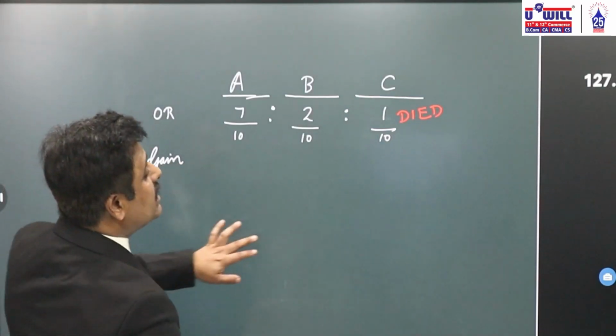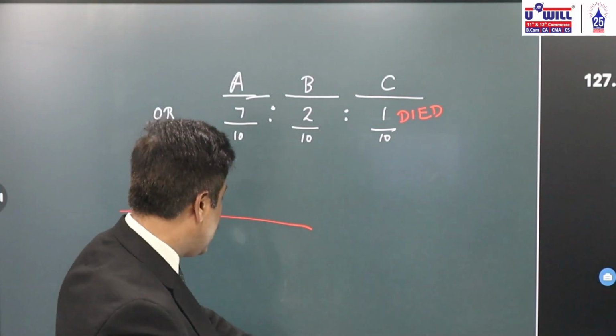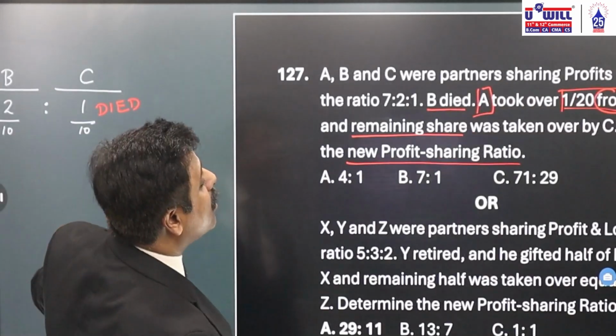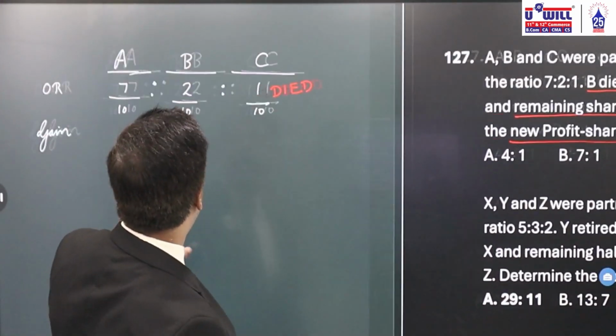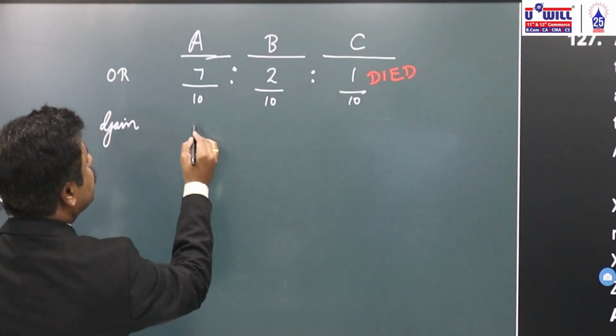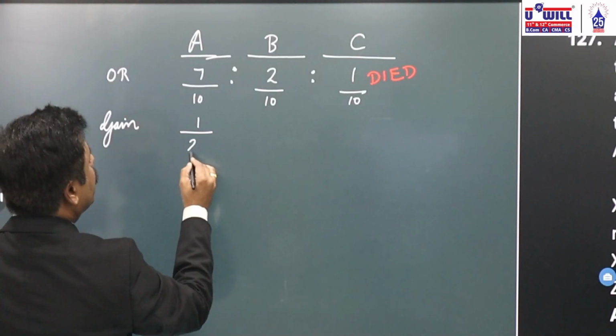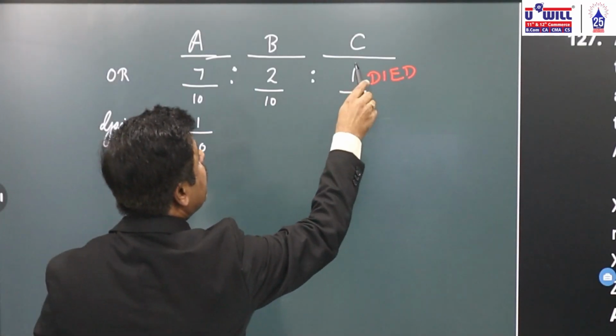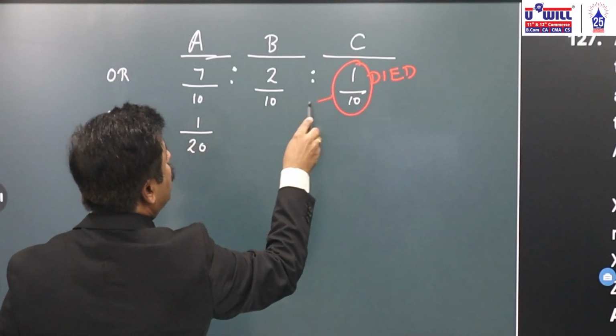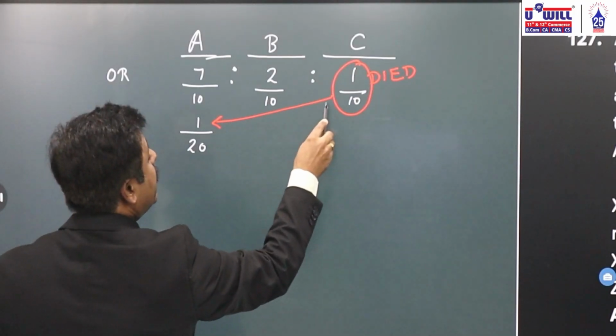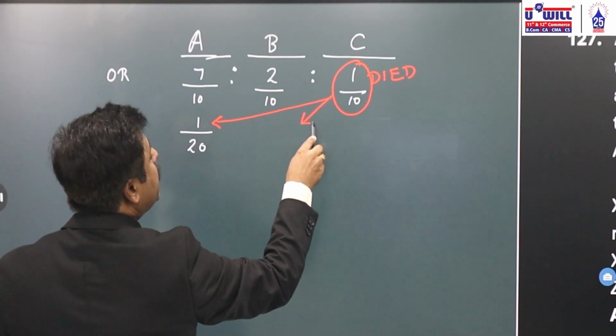It is directly given: 1 by 20. A took 1 by 20 from his share. Now C's share is 1 by 10. Out of that, A takes 1 by 20. How much will B take, the remaining?